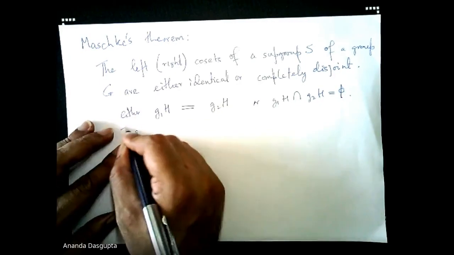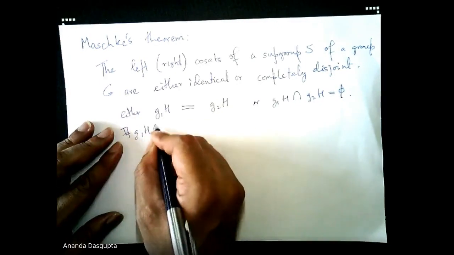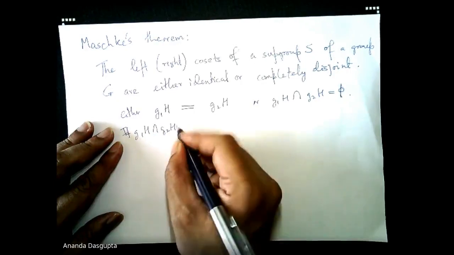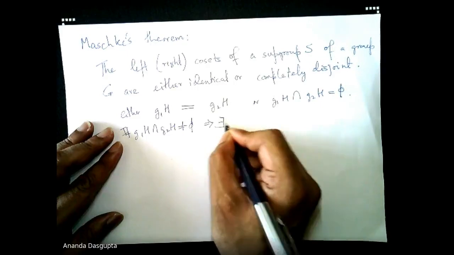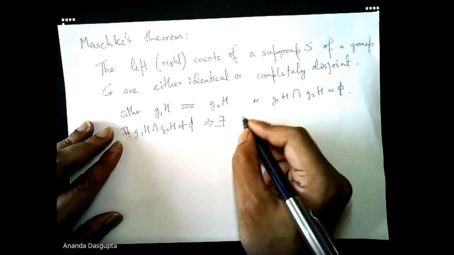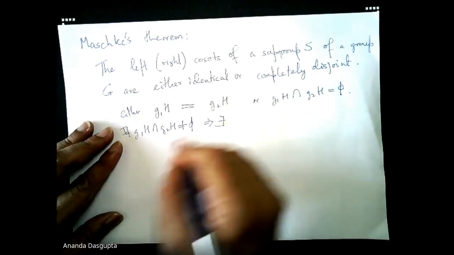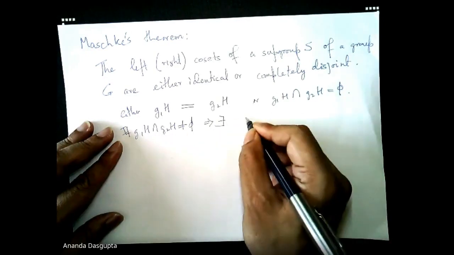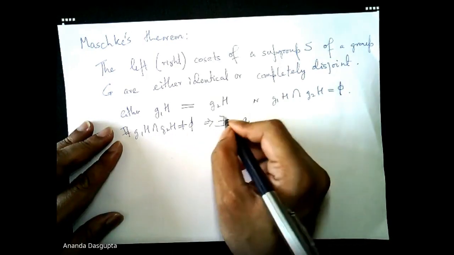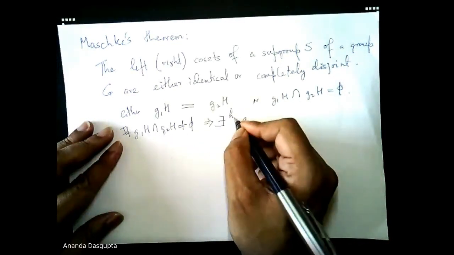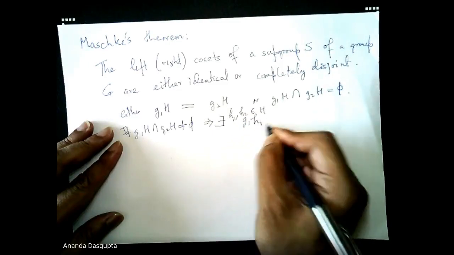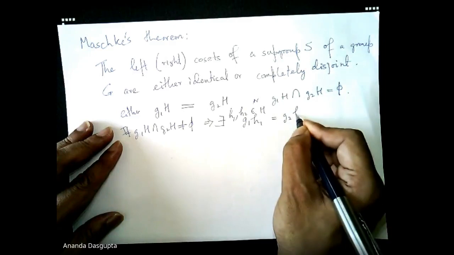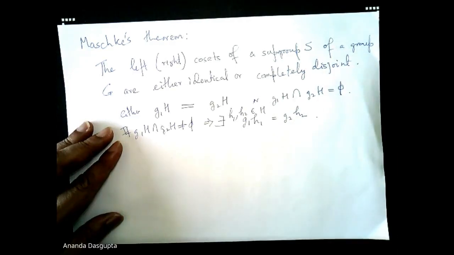But if the g1H, g2H intersection is not empty, that means there exists some element which is common to both. Which means there exist h1 and h2 in H such that g1 h1 is g2 h2.